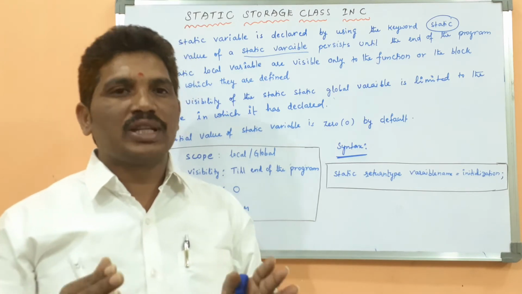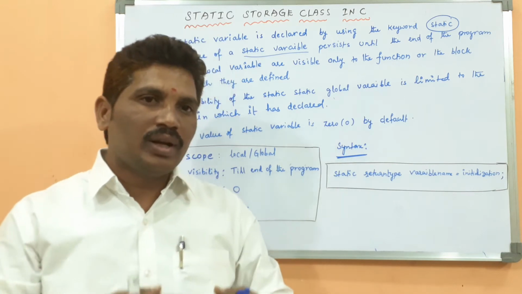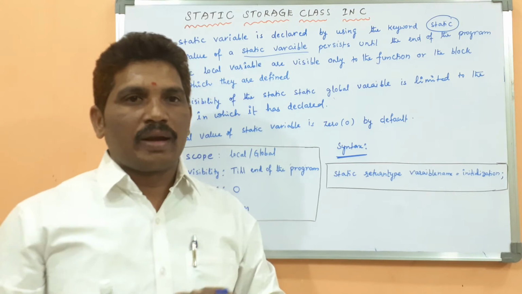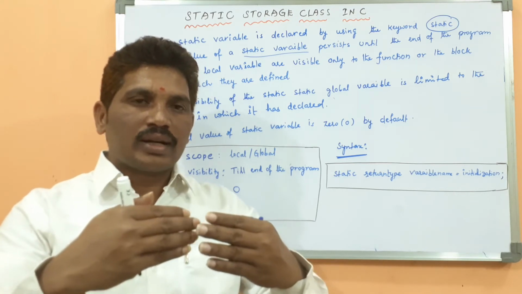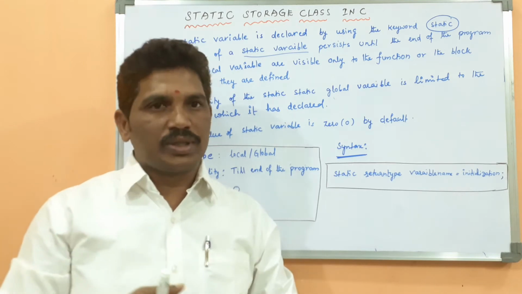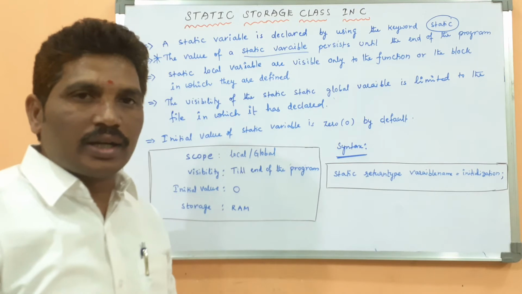I will explain with the help of an example. In case of a local variable, the value is kept within the block; if the control comes out of the block, it goes out of scope. But here the static variable value lasts until the end of the program.